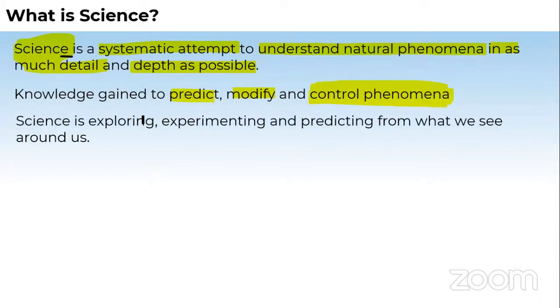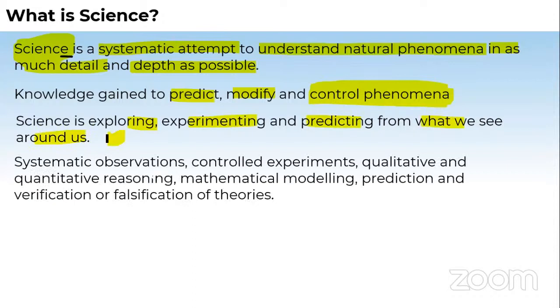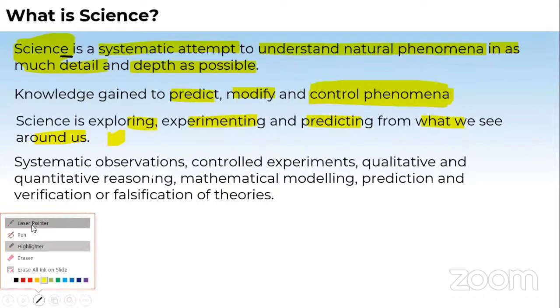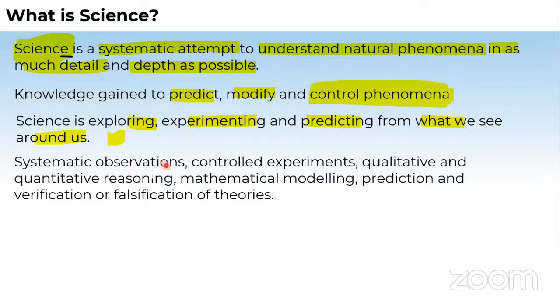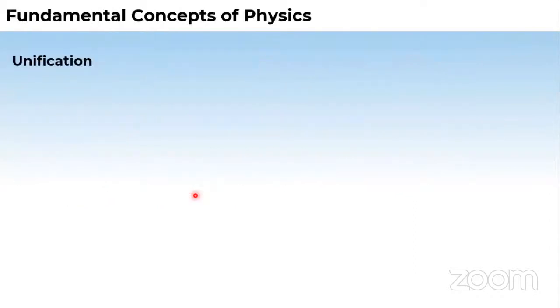Science has also been cited as exploring, experimenting, and predicting from what we see around us. That's a very easy thing, isn't it? So if I include all these definitions in a single word, I can say that systematic observations, controlled experiments, qualitative and quantitative reasoning, mathematical modeling, prediction and verification, all of these are under science.